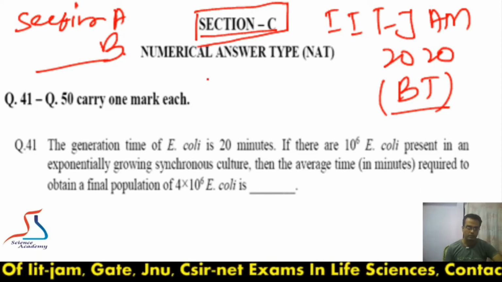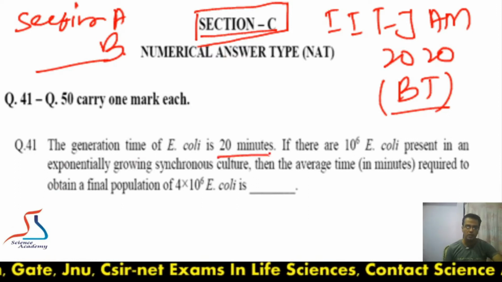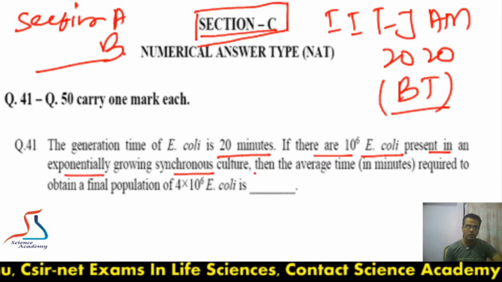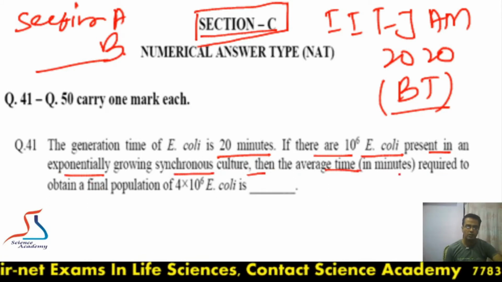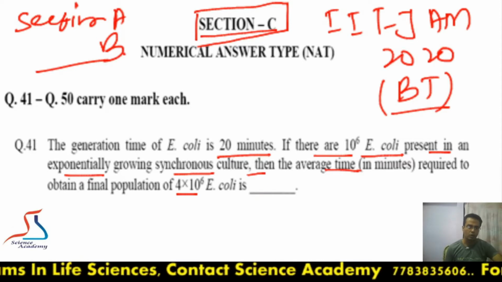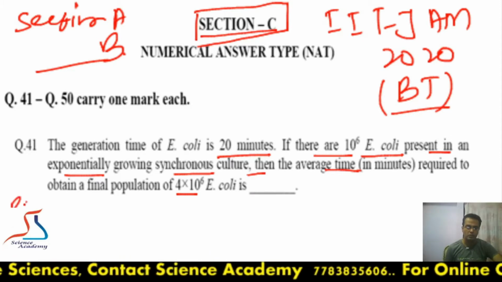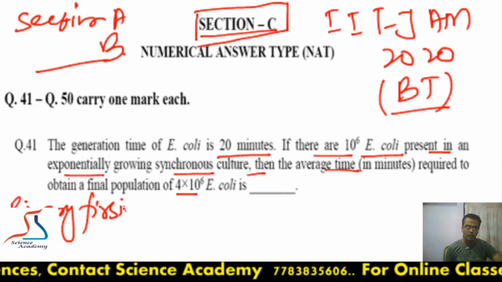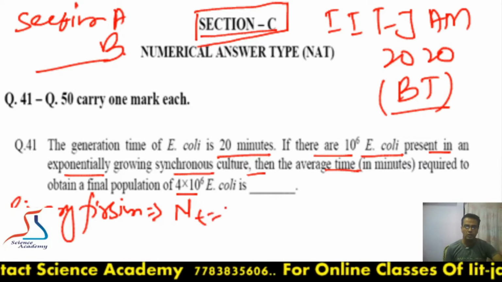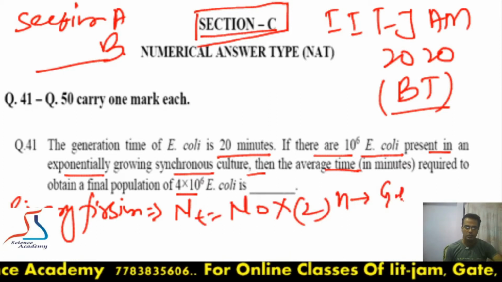So friends, let's start. Question number 41 says that the generation time of E. coli is 20 minutes. If there are 10 to the power 6 E. coli present in an exponentially growing synchronous culture, then the average time in minutes required to obtain 4 into 10 to the power 6 E. coli cells will be? Okay, so we know that E. coli divides by binary fission, and for this one formula is applicable: Nt is equal to N naught into 2 to the power n, where n is the number of generations.